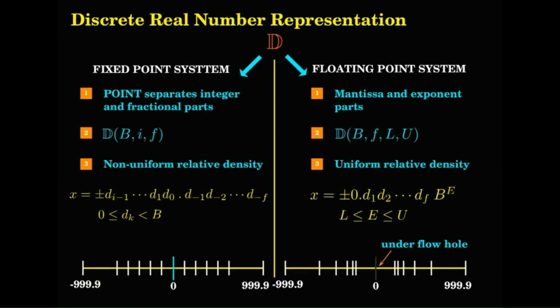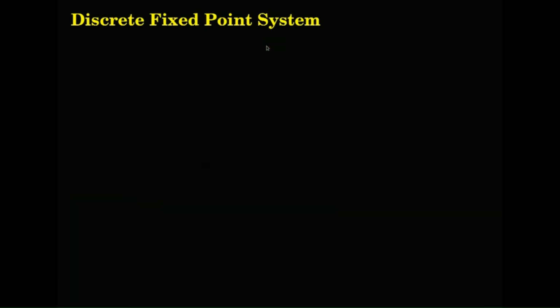Go for floating point only if you are not able to accommodate the range, because fixed point is much more efficient in terms of computational turnaround, and you can use a cheaper microprocessor or microcontroller to get the same degree of performance that you expect. So that is one takeaway from this.